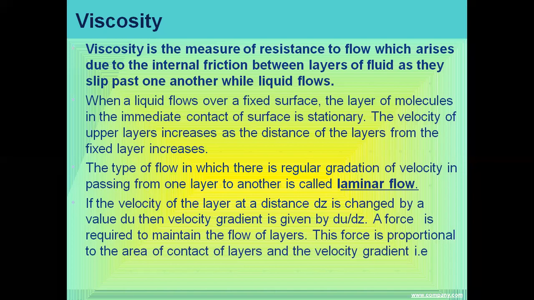If the velocity of the layer at a distance dz is changed by the value du, where du is the change in velocity and dz is the distance between the layers, the velocity gradient is given by du upon dz. So a force is required to maintain that flow of layers, and this force is proportional to the area of contact of the layer and the velocity gradient.